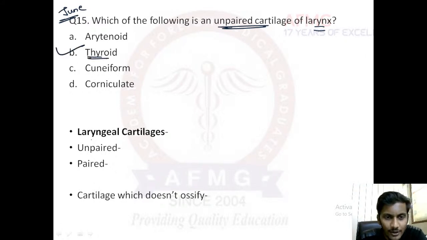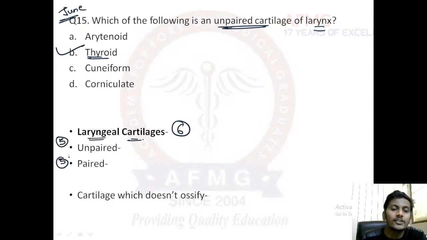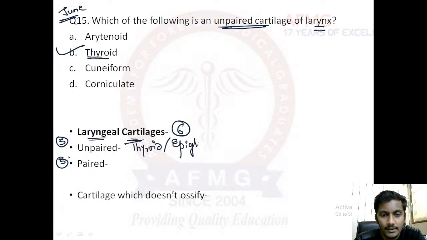If we talk about laryngeal cartilages, how many do we have? We have in total 6 laryngeal cartilages, out of which 3 are unpaired and 3 are paired. The 3 unpaired laryngeal cartilages are, first, the thyroid cartilage, which is the largest one. Next is the epiglottis, a leaf-like cartilage. And third is the cricoid cartilage, a ring-like cartilage.